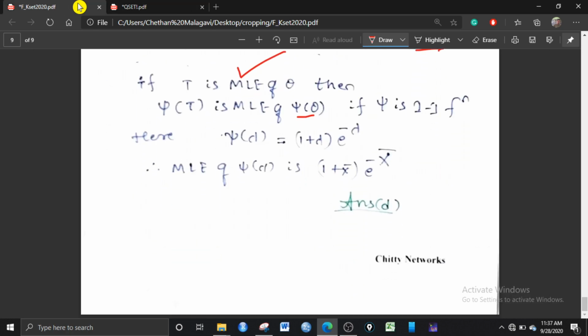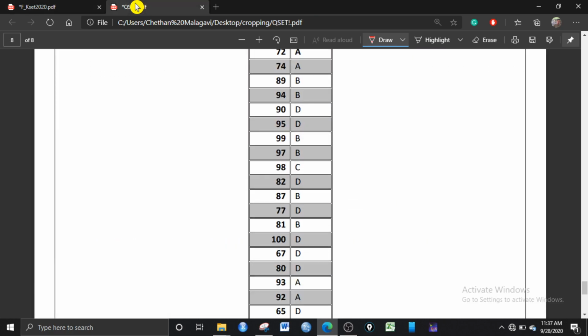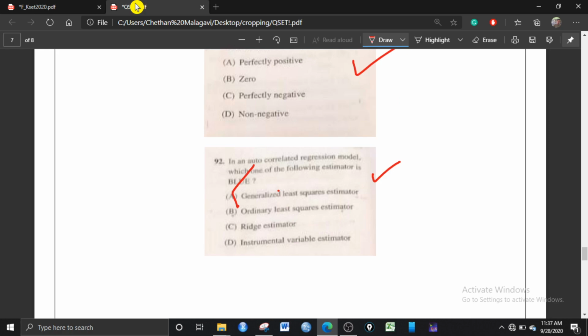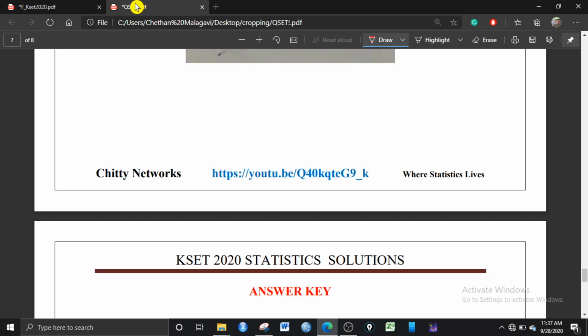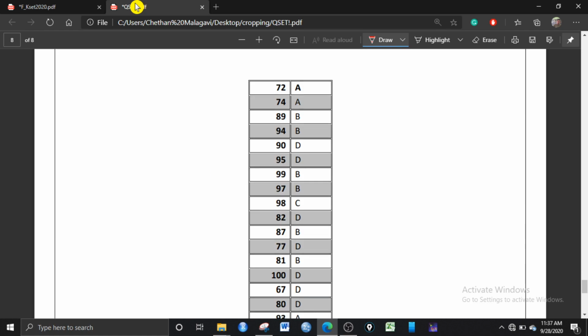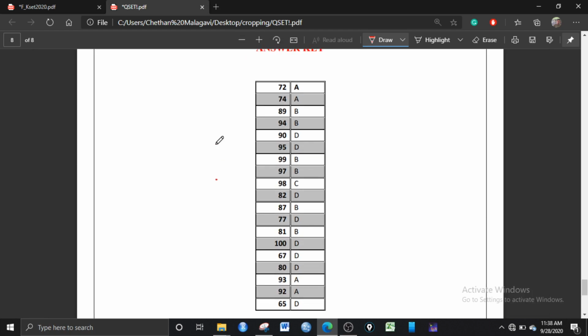And let us move to the next question. I think this is the first part I have covered. The remaining questions I will upload soon. And here there are answer keys which have been solved just now. If you want, you can take snapshots and evaluate yourself. The remaining statistics questions I will upload in statistics part 2 or part 3.